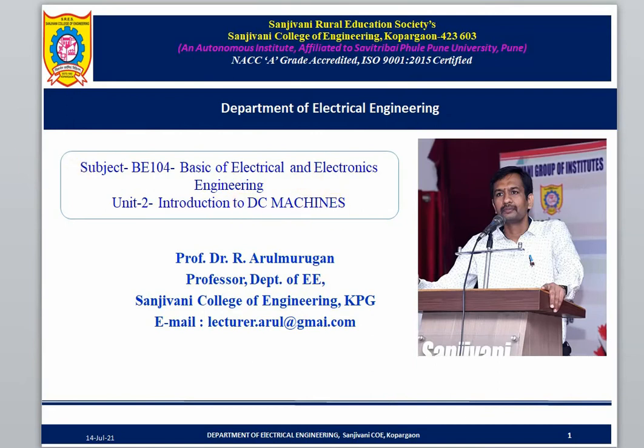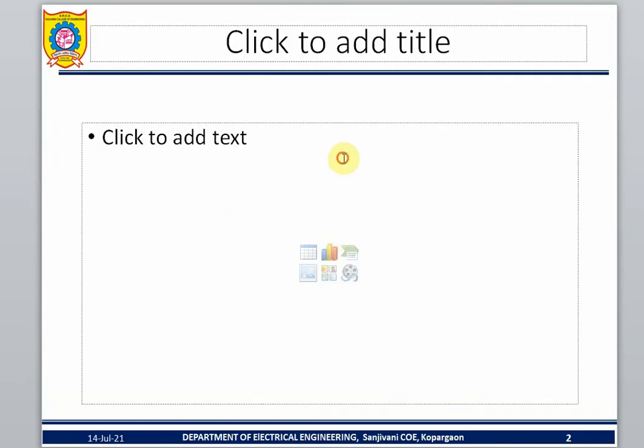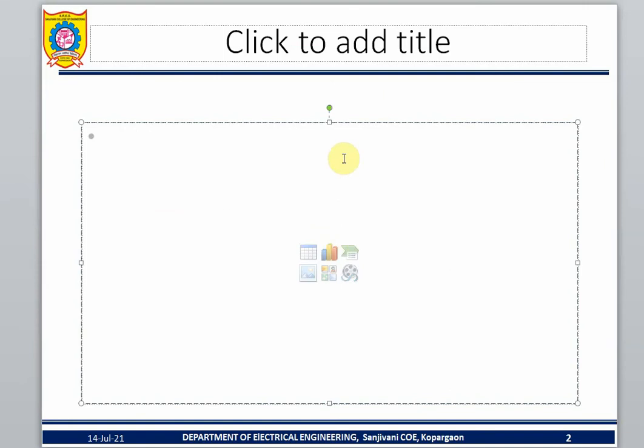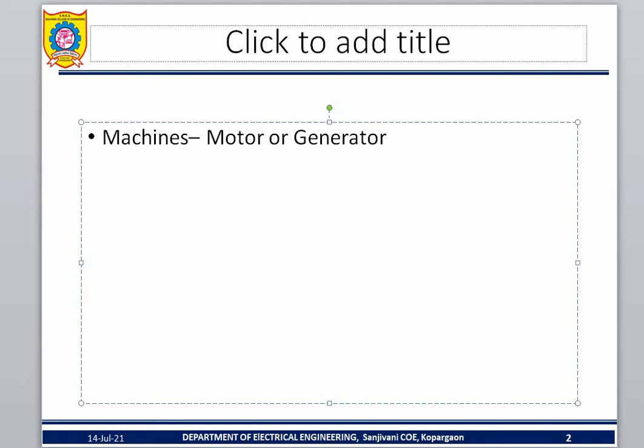First, let's see what a machine is. That is the question. What is a machine? Machines means either the motor or the generator. Machines generally means either a motor or a generator. That is what you need to know about machines. Okay.